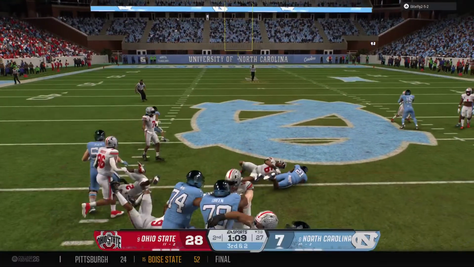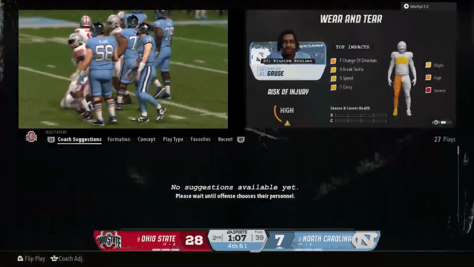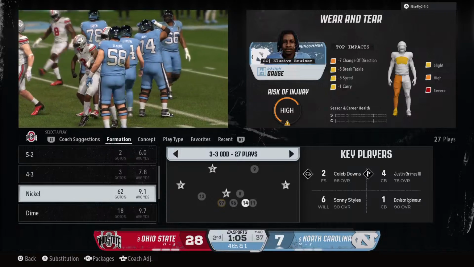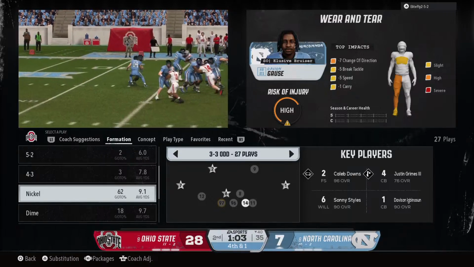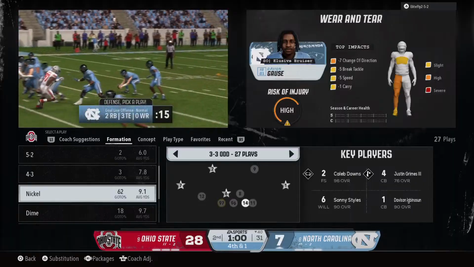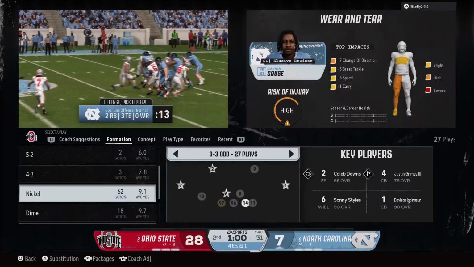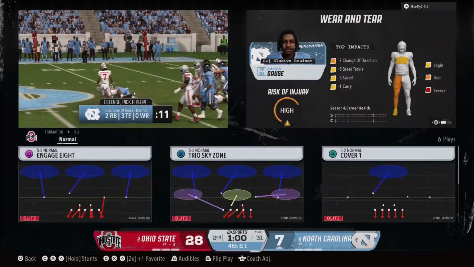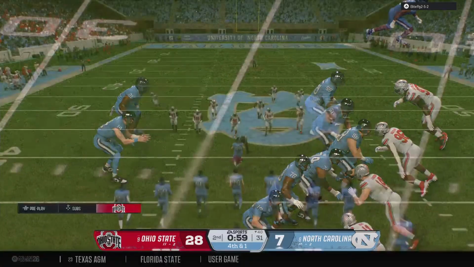And he keeps it. Stuffed on 3rd for no gain. Going to be 4th and 1 now. That was an excellent effort by this defense, just staying in their run fits, holding their own at the line of scrimmage, and then making a tackle. Offense just couldn't get enough of a push to get any yards at all.